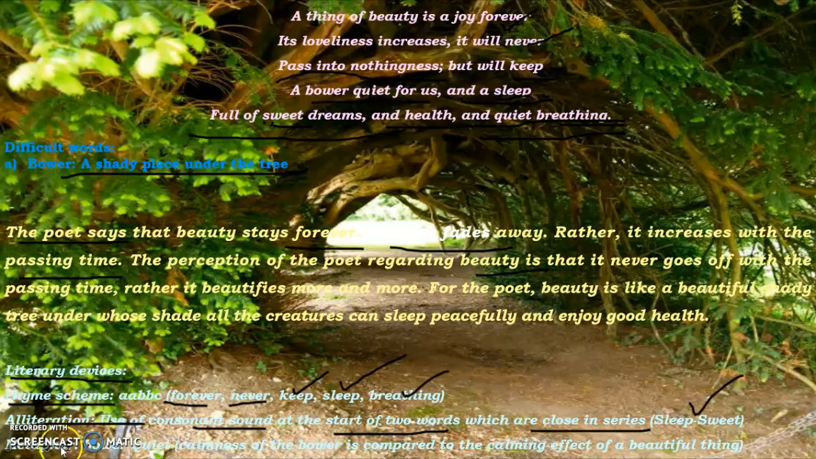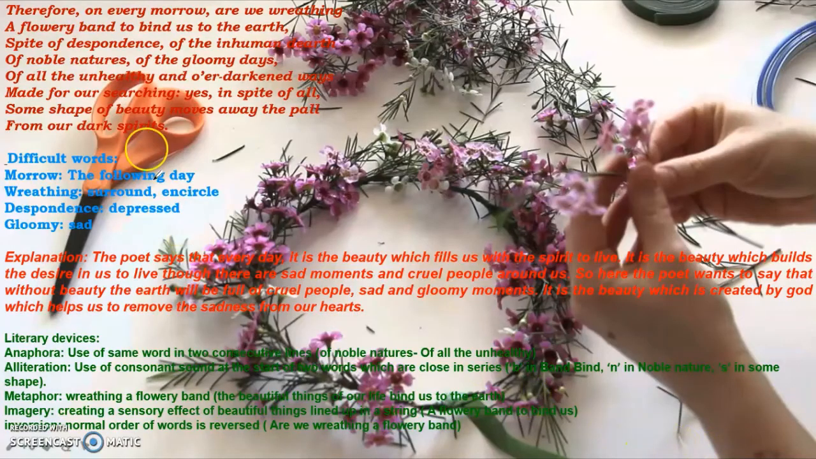And he has also used metaphor here. Metaphor is used in the words bower quiet for us. That is, the calmness of the bower is compared to the calming effect of a beautiful thing. Let's go to our second stanza of the poem.